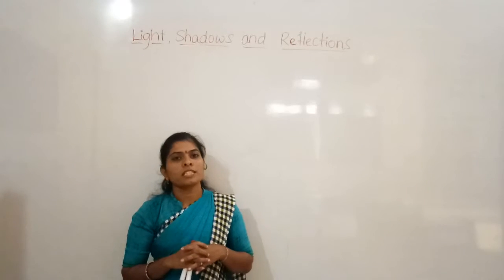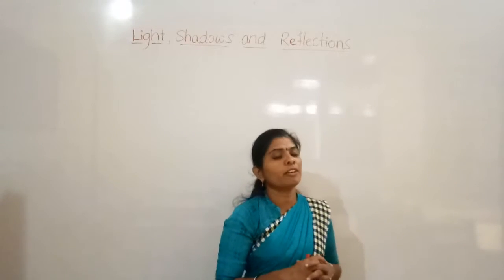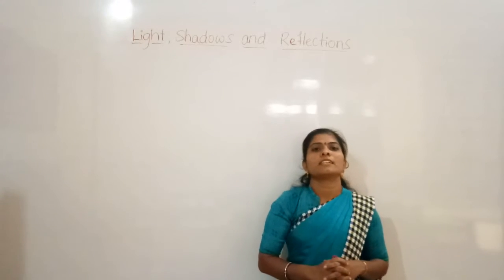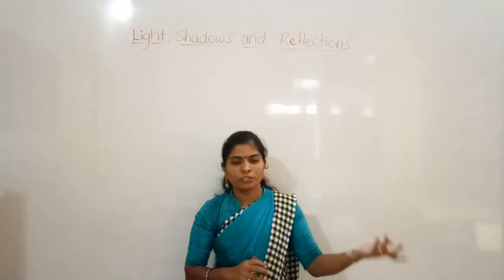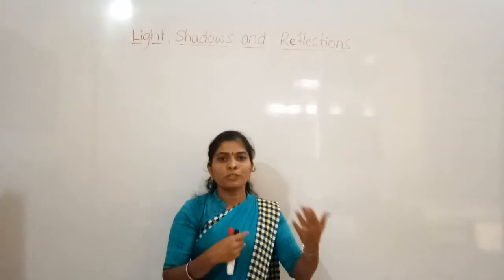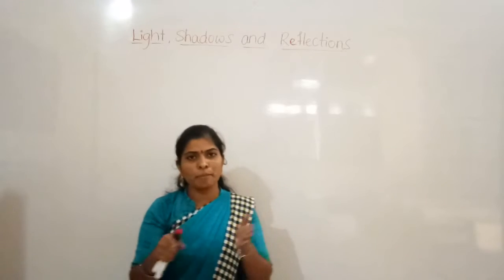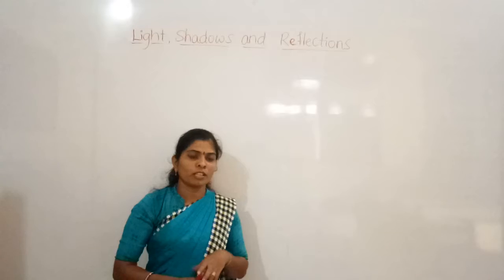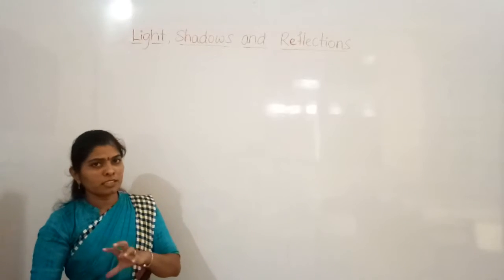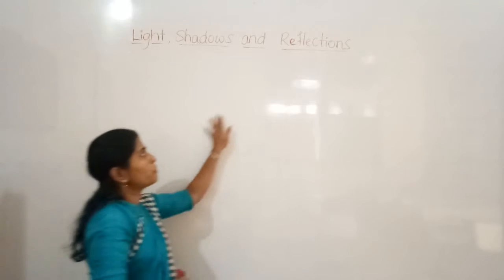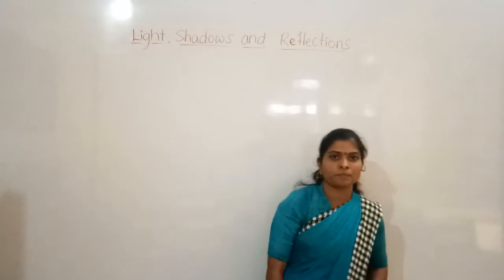We understood how to make our own pinhole cameras and how to get the images.